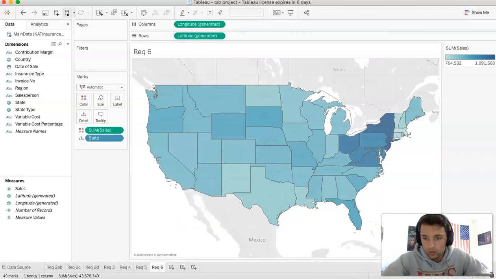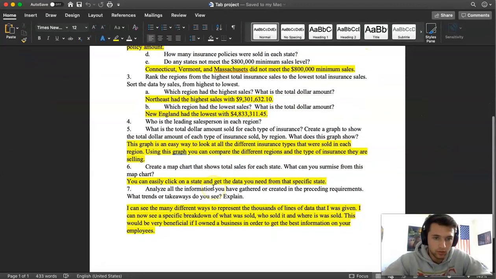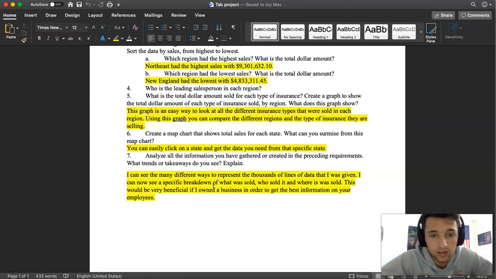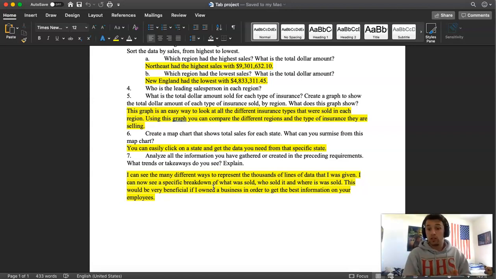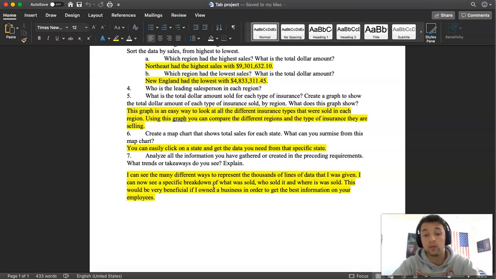So let's go back to our topic question. Number 7 was: analyze the information you have gathered or created in the preceding requirements. What trends or takeaways do you see? What I said is I can see many different ways to represent thousands of lines of data. You can now break down everything specifically: what is sold, in what region, and who sold it. That can be very useful for a business, and hopefully it will be useful to me in the future when doing that kind of work.